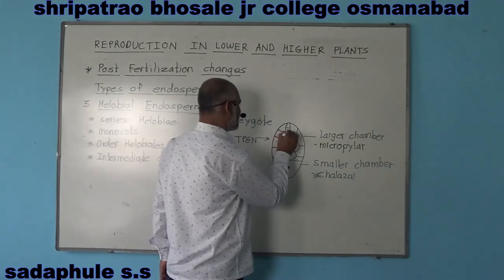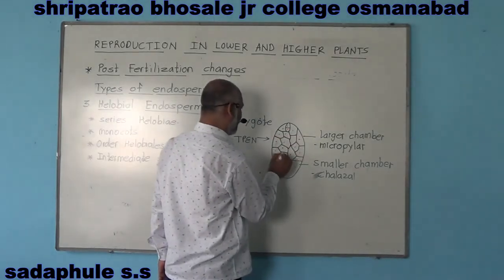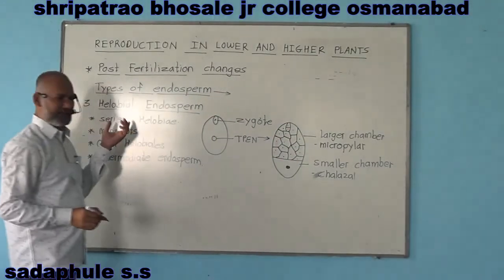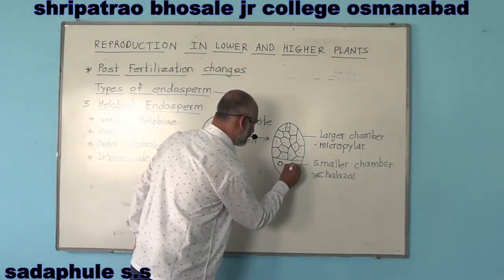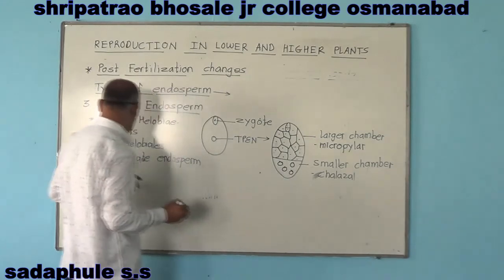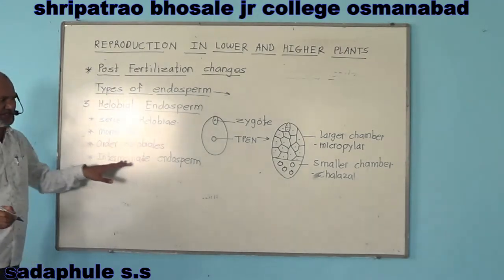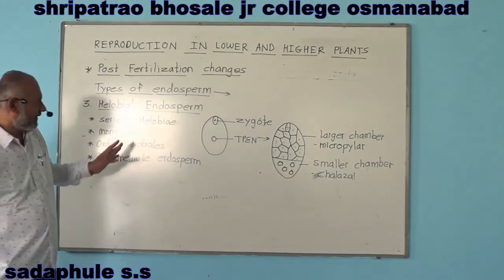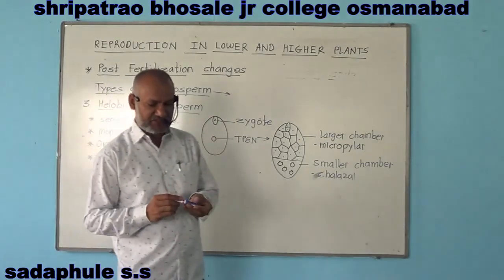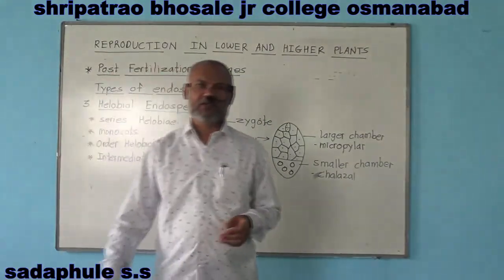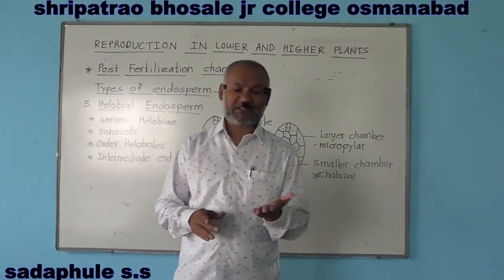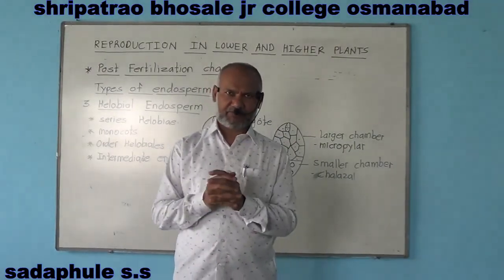That is, it shows characters of both nuclear type as well as cellular type, and hence it is termed as intermediate endosperm. Okay, so today we have studied development of endosperm and the types of endosperm.